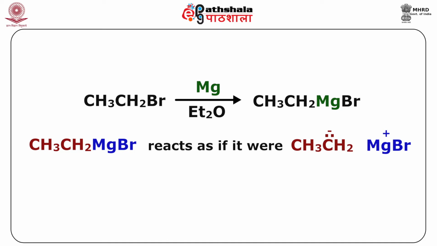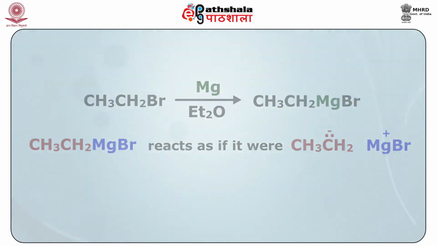A Grignard reagent reacts as if it were a carbanion or a nucleophile, and you can see this example, the CH3CH2Br with magnesium ether, you get CH3CH2MgBr. So, this Grignard, that is the ethyl magnesium bromide in this case, will react as if you are reacting CH3CH2 minus and MgBr plus and treating it with a substrate.